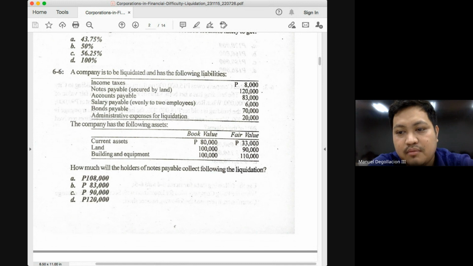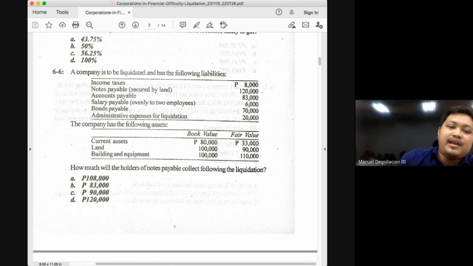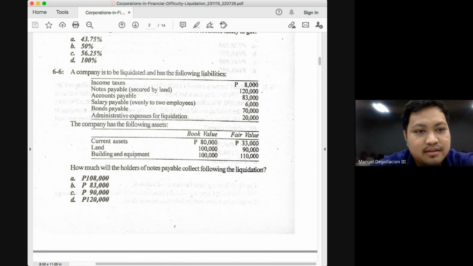I think the problem rounded it up to 60%. So you now multiply the 60% with the unsecured portion of 30,000. How much is 60% of 30,000? 18. You add that with the 90, you would get 108,000.